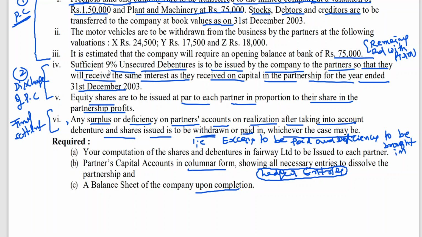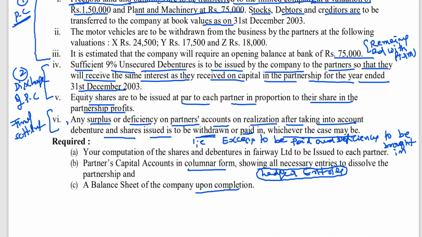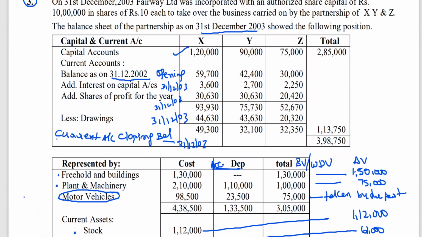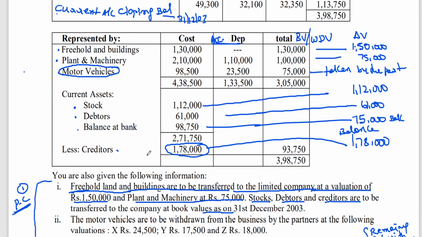Simple words, okay. Sufficient 9% unsecured debentures are to be issued by the company to the partners so that they will receive the same interest as received on capital. So what the company is doing, see, it's a new company, no? In a new company, they are getting interest on capital here. Now what they are saying is that, okay, we are giving interest on capital, and in future